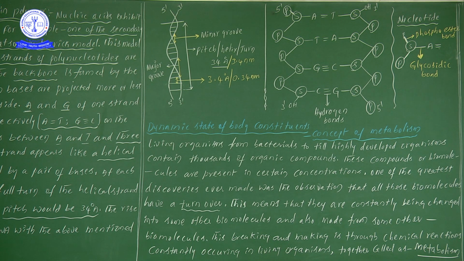Suppose in human beings and plants, in plants one kind of organic compound will have more concentration, and in animals another kind will have more concentration. In plants and animals the same kinds of organic compounds will not be there; the percentages will vary. So that is my point. These compounds or biomolecules are present in certain concentrations.